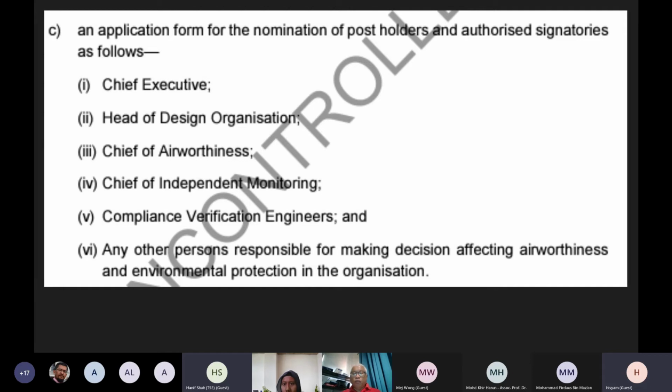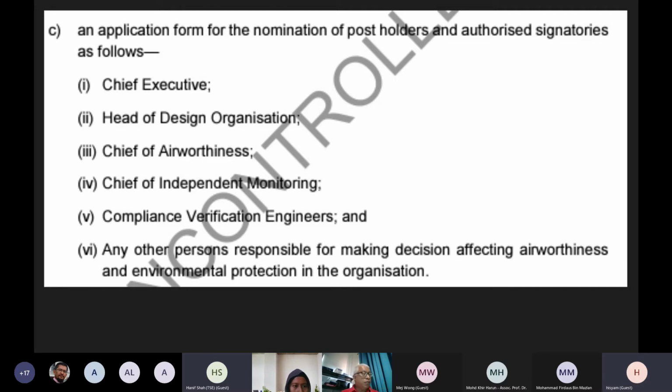This is the criteria for you to be approved as DOA. You must have people. The people must be responsible on the organization. We call it Chief Executive Officer. He is responsible on the finance and resources. He may not be a technical person, but is the one able to provide all the finance and resources. Whatever required for the DOA, he has to provide those required resources.